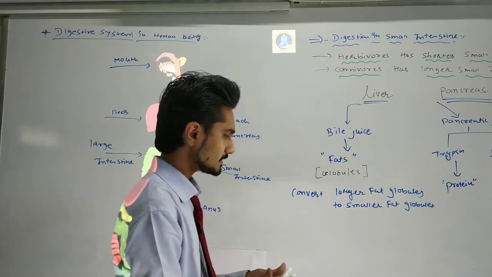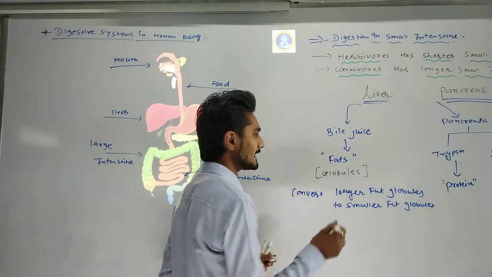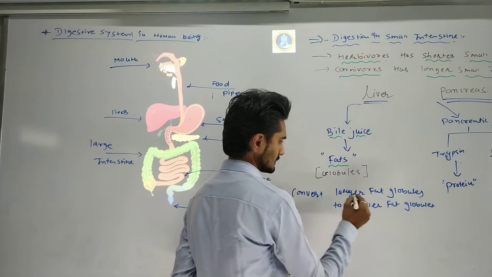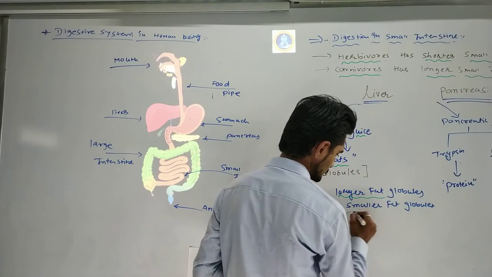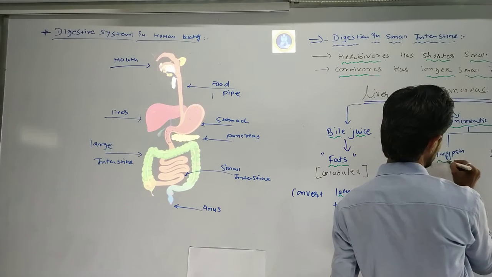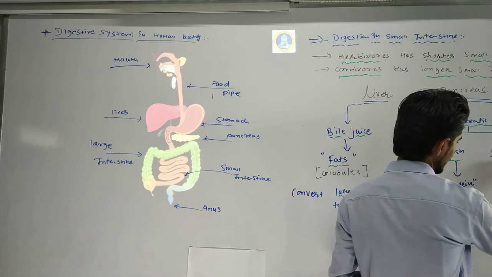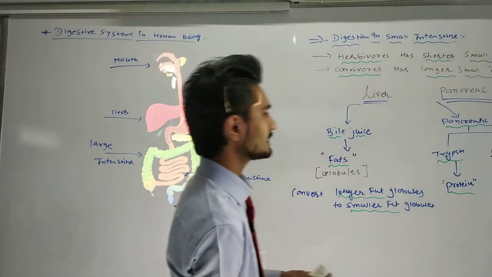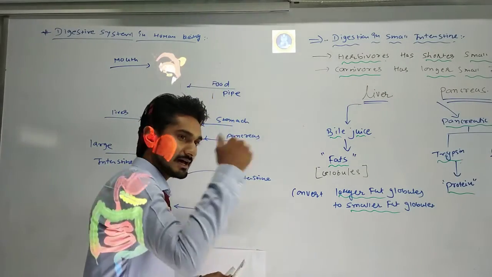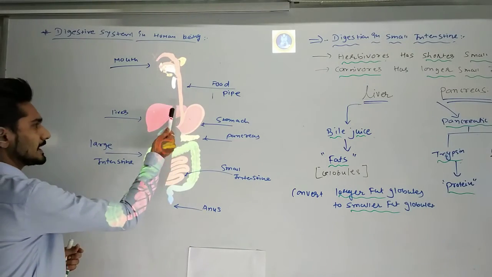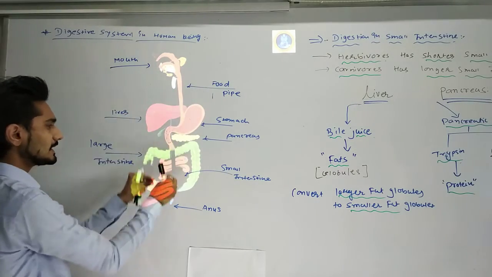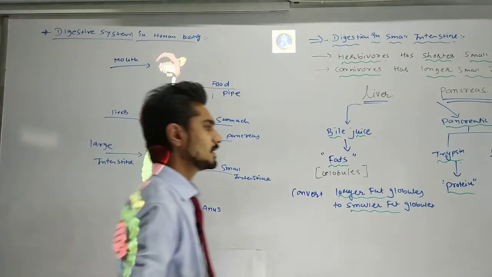Now we are going to another point, but before we go to that, we'll highlight this: larger fat globules to smaller fat. Here the pancreatic juice is the main item. The trypsin and the lipase are also the main items. They will digest the protein and the fats. Now in the small intestine, if you look carefully, some of the digestion process will happen here and here. Now in the small intestine, what happens?